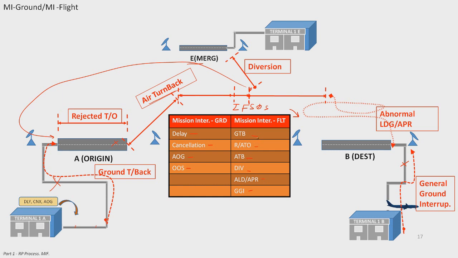Now, how are those items connected with our reliability program? We need to answer a question. This diversion, let's put a circle here, right? The engine. This air turn back, this ground turn back, this abnormal landing was due to mechanical performance. What is the root cause? Let's say we had engine high vibration, and the pilot says, I'm going to land here. We had a diversion.